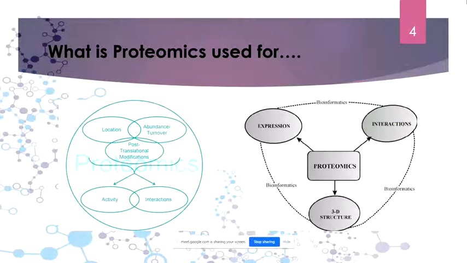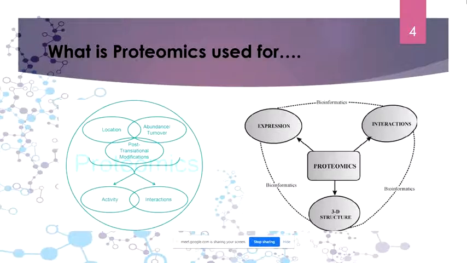Now this whole proteomics, so why do we need proteomics? Because there are a number of things that proteomics helps us spot. First, proteomics helps us find out the location of a particular protein. Where is the particular protein located? Whether it is a cytosolic protein or a nuclear protein, or a mitochondrial protein, or a cell membrane protein, or a secreted protein. These things we can learn.